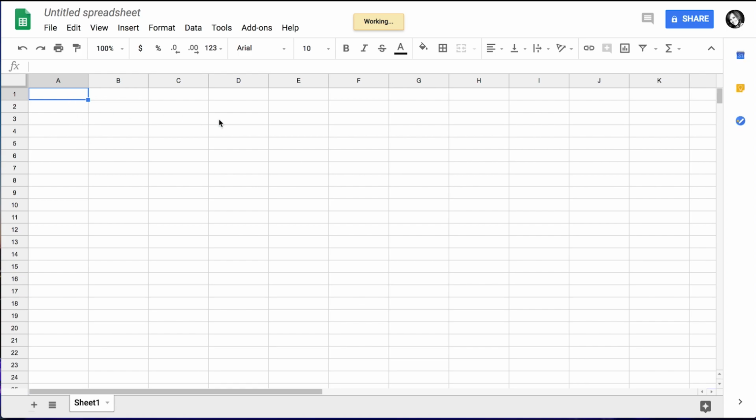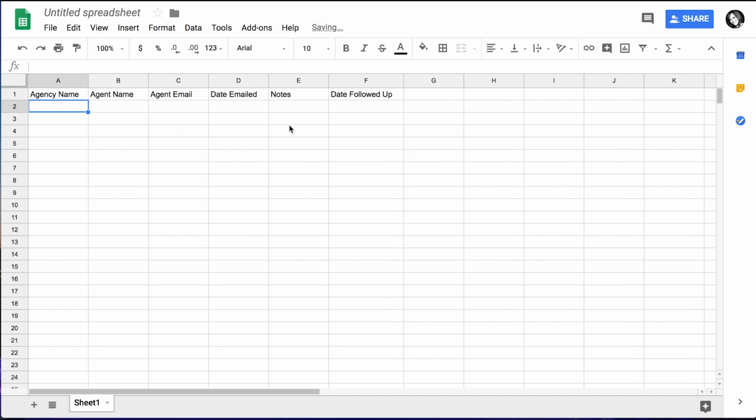You probably want the agency name, the agent name, their agent email, date emailed. I'd say notes, because maybe you'll email them and then say, oh, I should follow up on this date. Date followed up. Things like that. You really want to keep track of all of this stuff so that you can go back to it and see when you need to follow up with people.